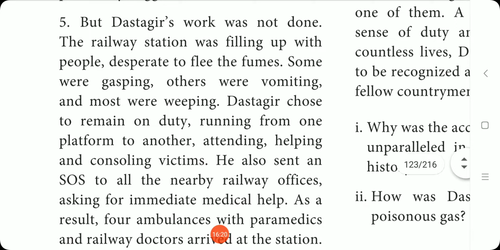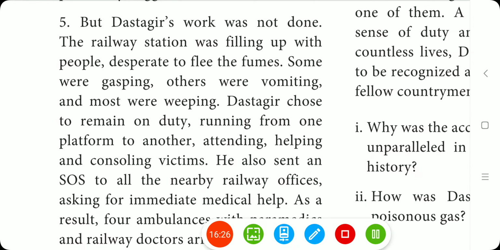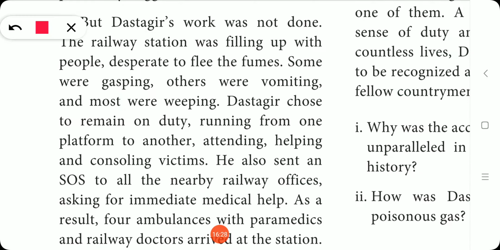But Dastagir's work was not done. The railway station was filling up with people desperate to flee the fumes, the poisonous fumes and smoke. Some were gasping, struggling to breathe, others were vomiting and most were weeping.